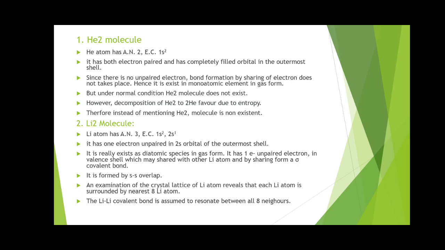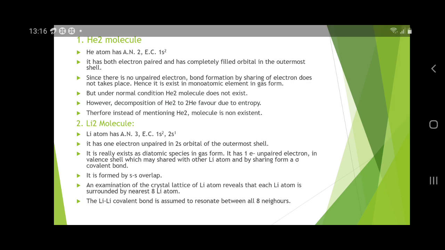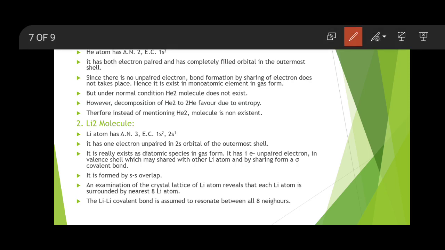First example is the He2 molecule. Helium has the abbreviation He. The atomic number of helium atom is 2.